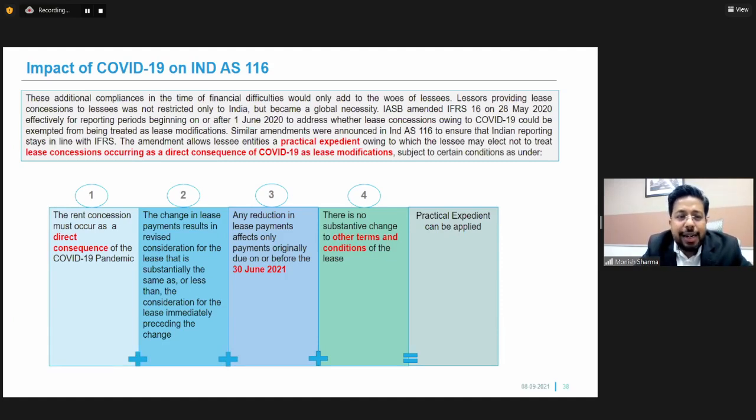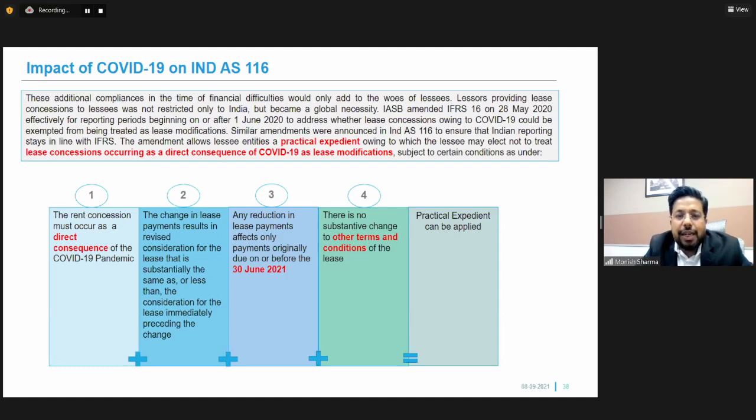The first condition is that the rent concession must occur as a direct consequence of the COVID-19 pandemic. It should not be that I have entered into a normal modification of a lease agreement with my lessor that is not on account of the COVID-19 pandemic. Then this exemption will not be applicable, and accounting is to be done as per the lease modification. The second condition is that the change in lease payments results in revised consideration for the lessee that is substantially the same as or less than the immediately preceding lease payments.